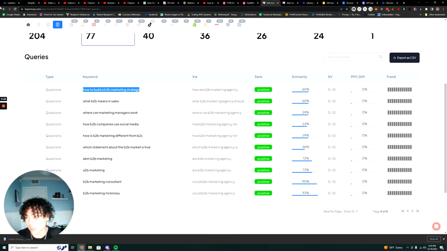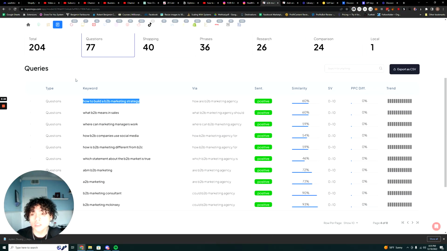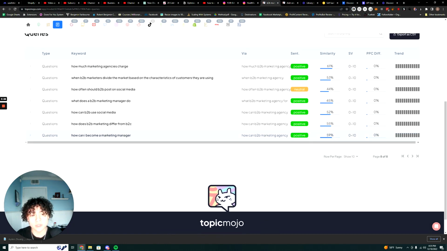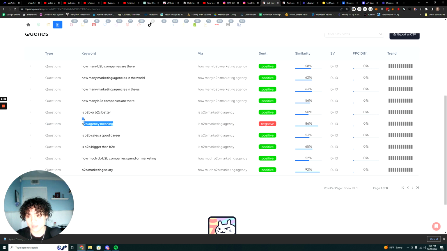So getting back to TopicMojo. As you can see, you could find a bunch of queries of high buyer intent keywords. You could use this for things like, like I said, B2B agency, meaning that would be a negative intent keyword.